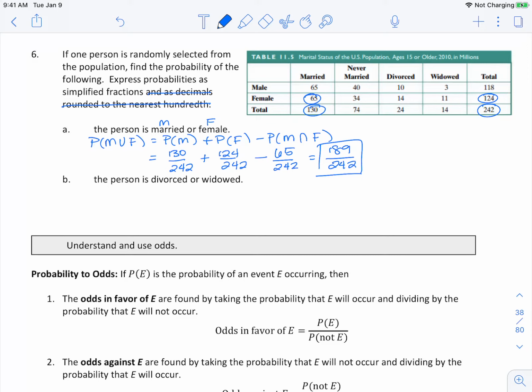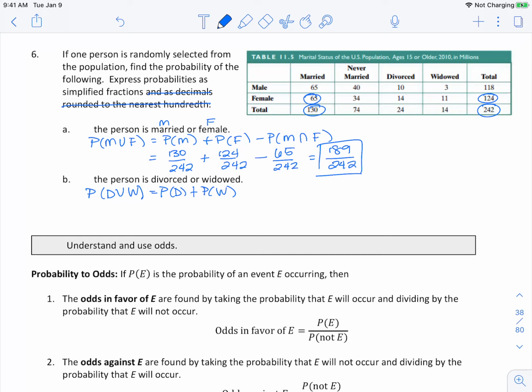B says the probability that the person is divorced or widowed. I would like you to try to find this one, please. Okay, so probability that the person is divorced or widowed is going to be the probability that they're divorced plus the probability that they are widowed.